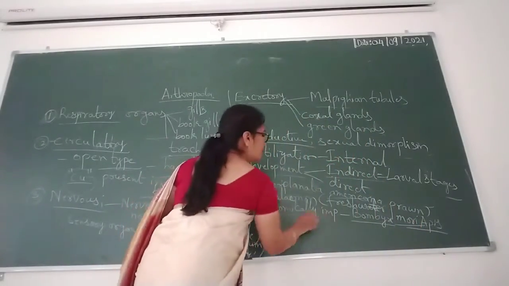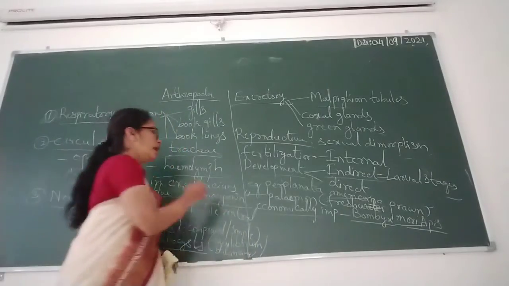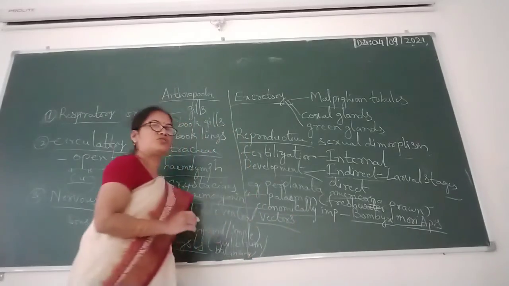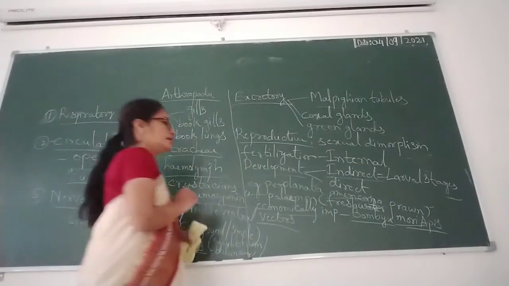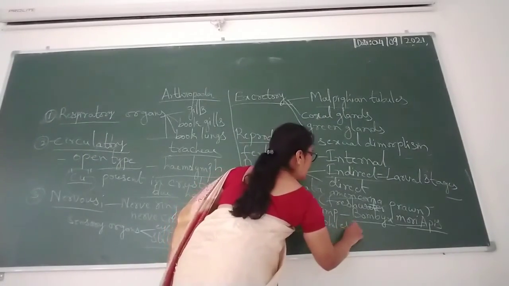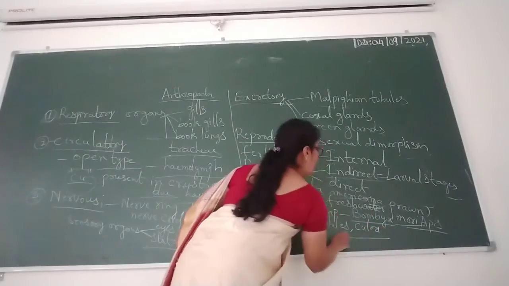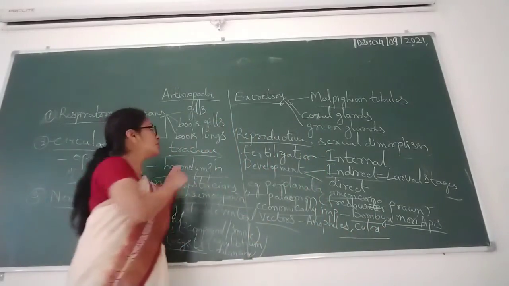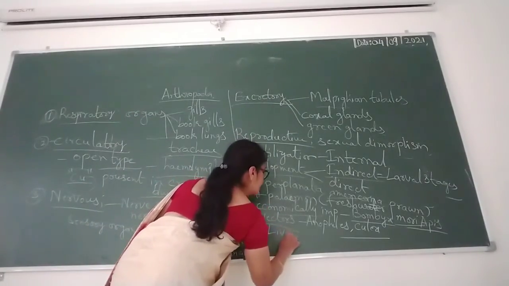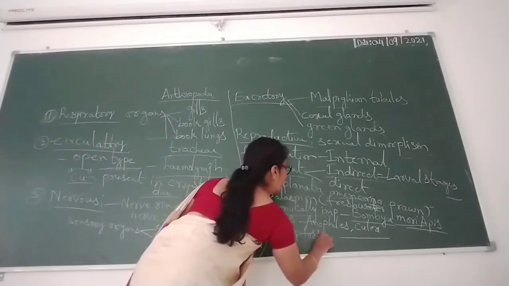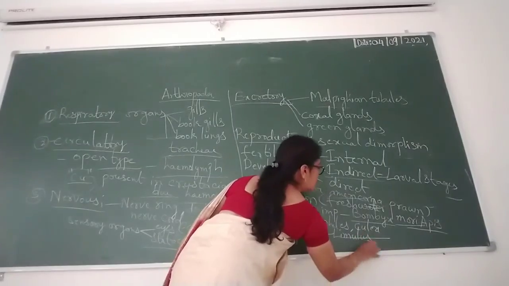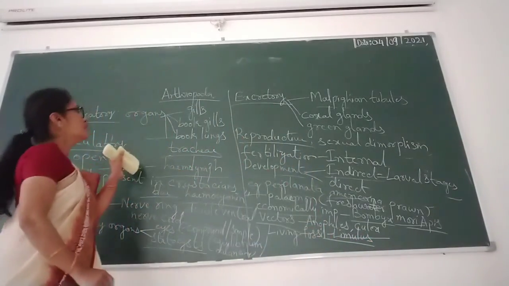Some are vectors, such as Anopheles and Culex mosquitoes. And some are living fossils, such as Limulus, which is also related to arthropoda.